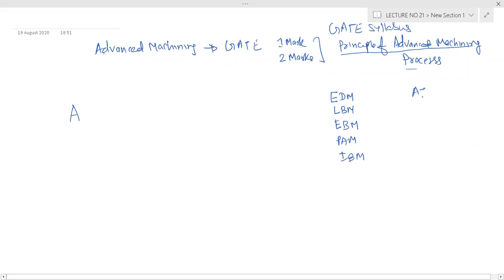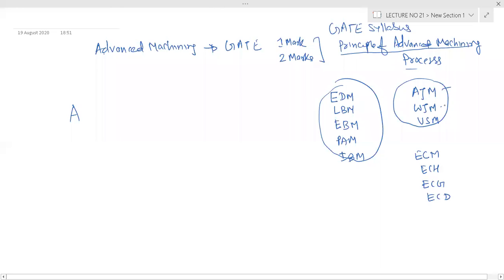Then jet machining: abrasive jet, water jet, ultrasonic machining, and then we discuss chemical energy related ECM, ECH, ECD. So we'll cover first this one, then this one.